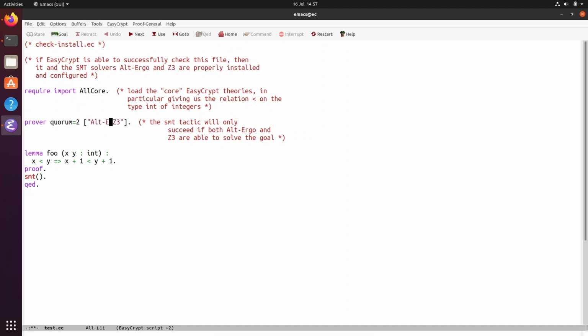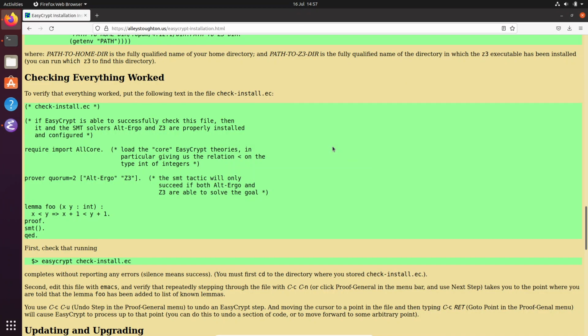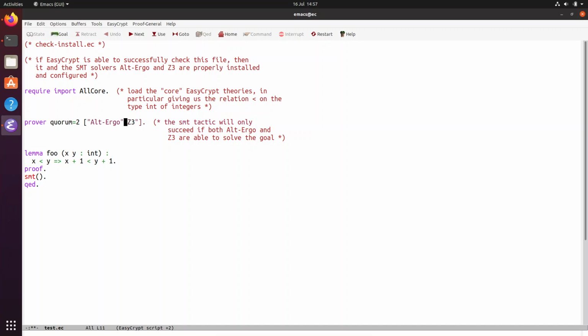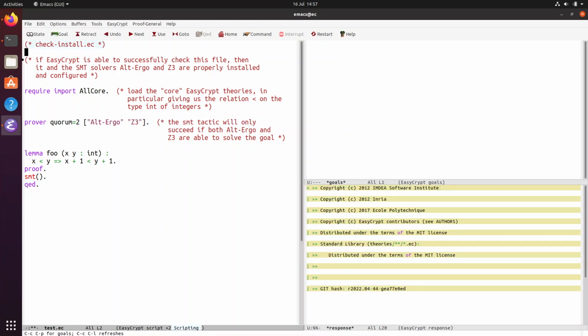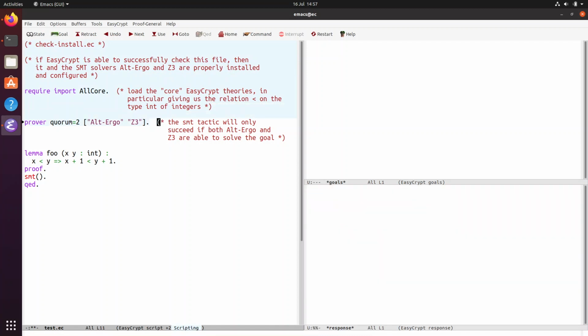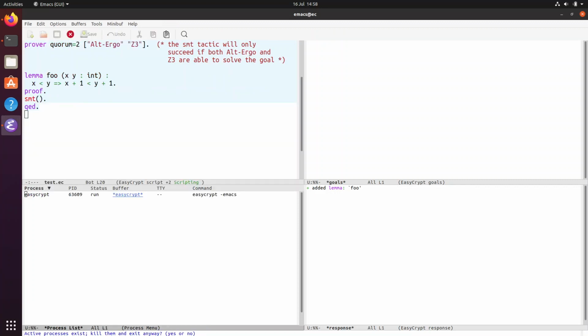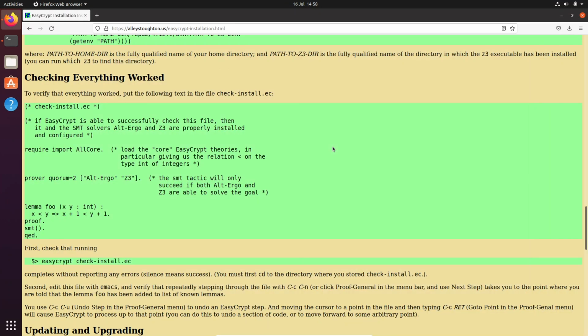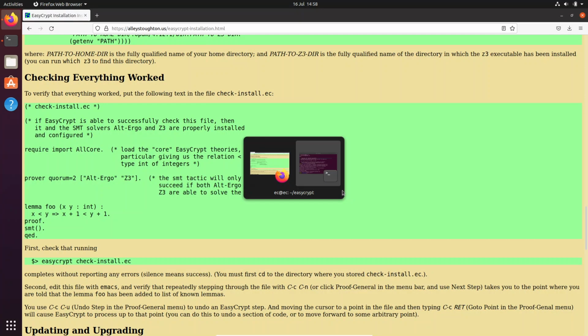And I want Alt-Ergo as well. Let's see. It needs to be in quotes. Okay. Yeah, there we go. So now Alt-Ergo works as well. And this is how you install EasyCrypt. It can be long and winding, but finally we have it working. Yes, we want to quit, and yeah, that's how you install EasyCrypt.